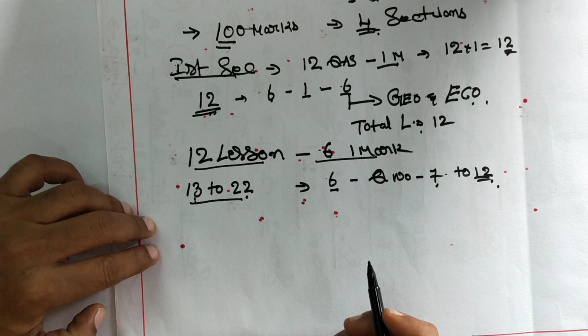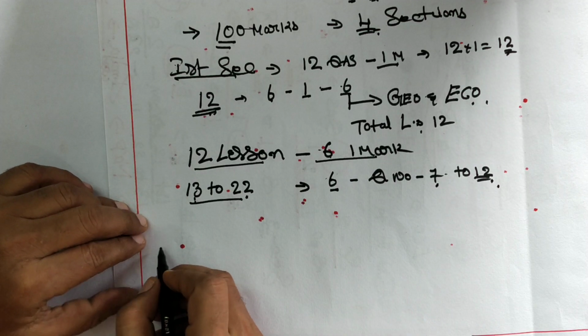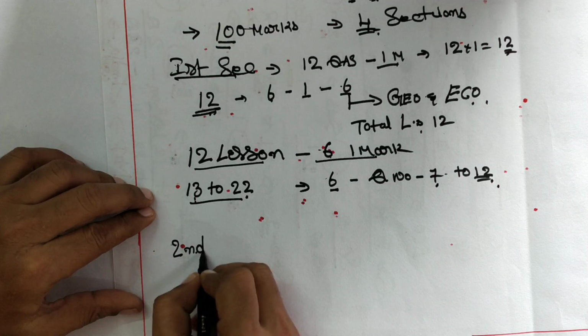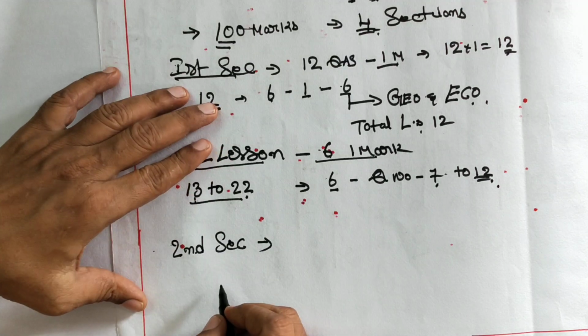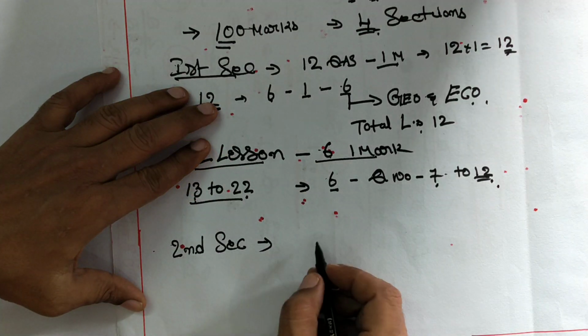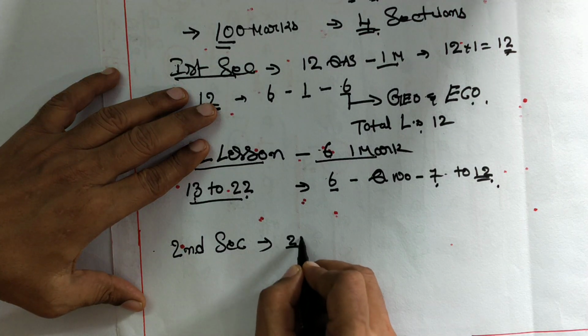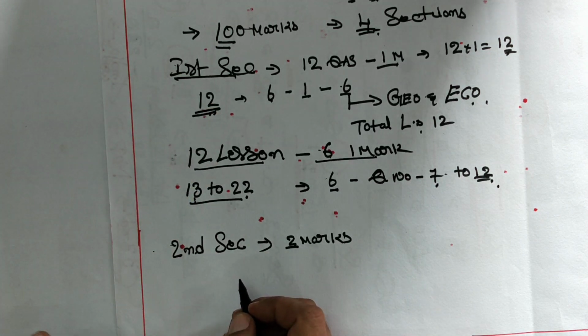And once again, the second section, or section number 2, consists of 2 marks questions. How many 2 mark questions are there?